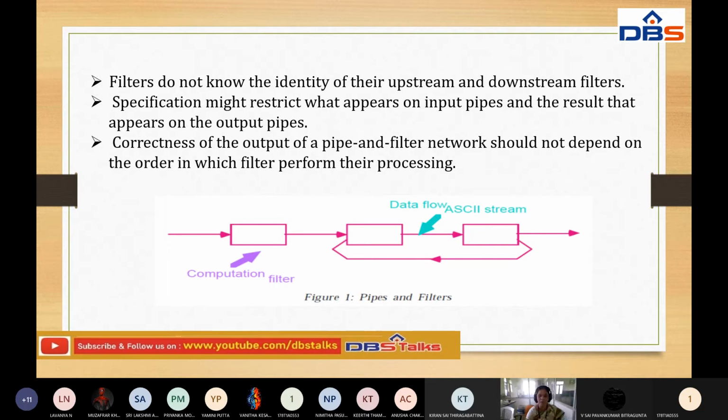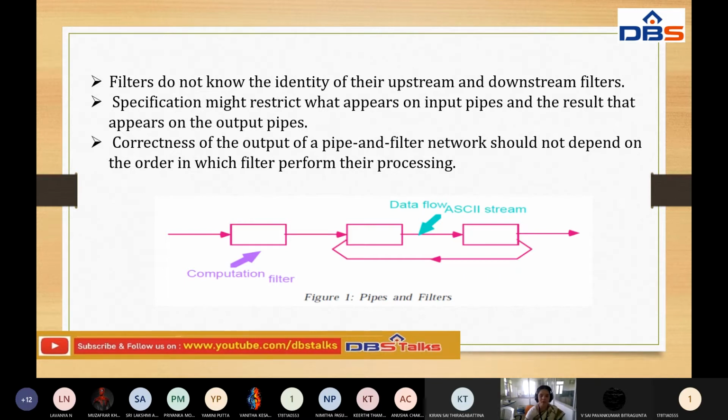Also, the correctness of the output of a pipe and filter network should not depend on the order in which filters perform their processing.